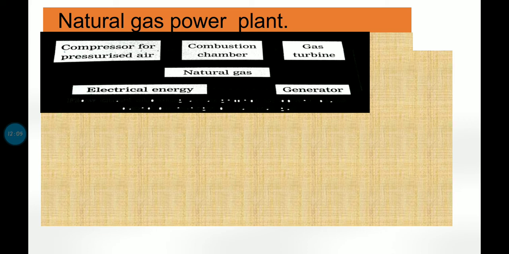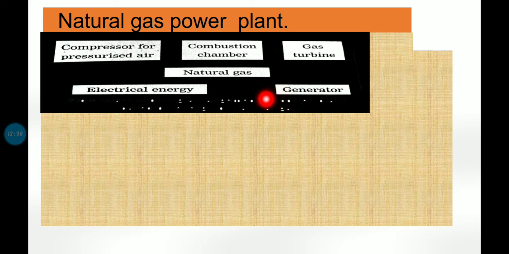Okay, now you can see the flow chart over here. We have a compressor for pressurized air. The first thing is the compressor for pressurized air. This compressed air is being transported to the combustion chamber. Over here, natural gases are also present. So because of the combustion, the gas which is being produced is transported to the turbine. So the gas rotates the turbine, and it leads to the generation of electricity in the generator.